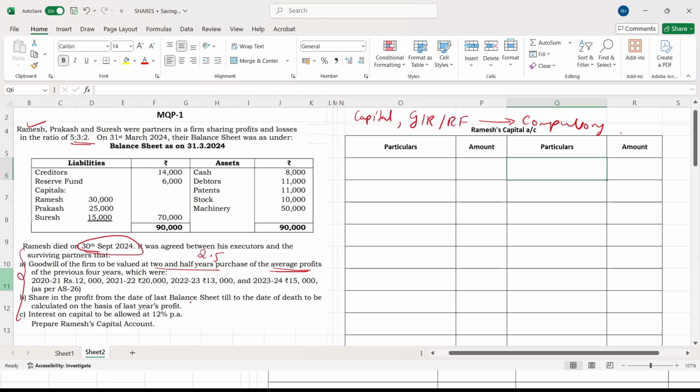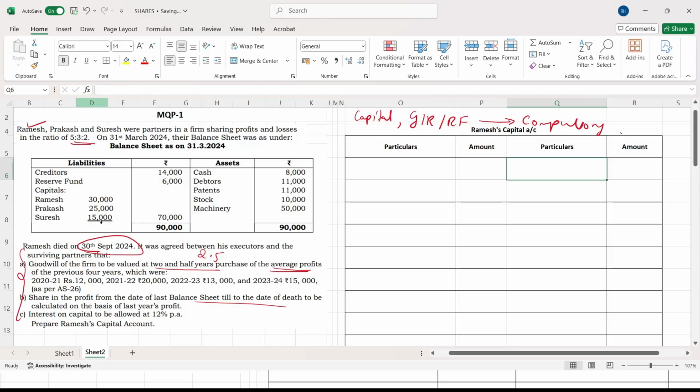Share in the profit from the date of the last balance sheet till the date of death. This is called accrued profit. What do you mean by accrued profit? The profit which is earned in the business from the date of the last balance sheet till the date of death of a partner. See here in this problem, the year started on 1st April itself. So 31st March is the last balance sheet date. On 1st April the year started. But Ramesh died on 30th September. From April to September, the business has done some activities. During that period, the business has earned some profit, right? That profit we are going to call accrued profit.